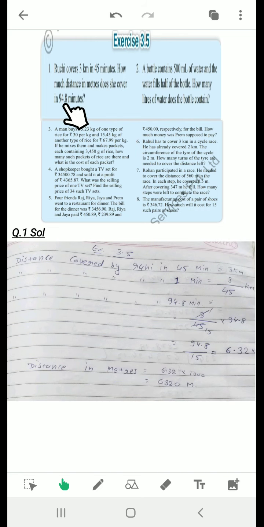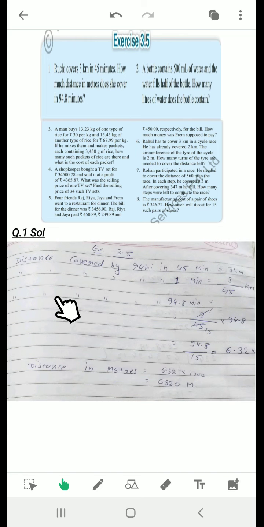Here you can see the minutes are given 2 times, so I will write the minutes at first. You can recall the unitary method that you have done in the last class. So that method we need to apply here. Distance covered by Ruhi in 45 minutes equals 3 kilometers. Then distance covered by Ruhi in 1 minute. Okay, here you have to write the full statement again. Now 45 is given, we need to find the value of 1. Whenever we need to find the value of 1, if the value of more is given, then always we will divide. So this 45 will go directly into the divisor.